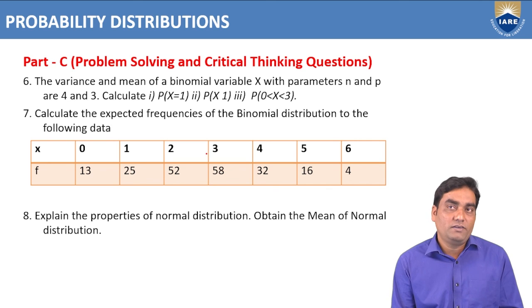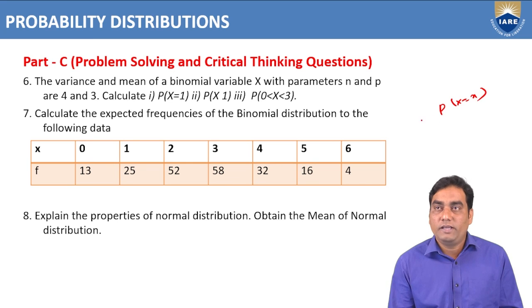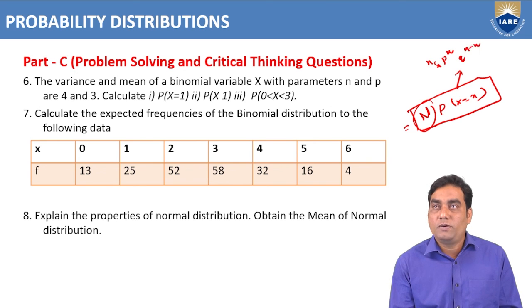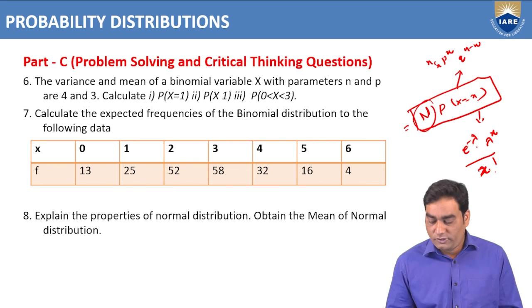What is expected frequency? See, the probability formula P of x into capital N, where capital N is the total number of outcomes. That is called expected frequency in binomial or Poisson distribution. For binomial distribution, P of x is nCx p power x q power n minus x. And for the Poisson distribution, P of x is e power minus lambda into lambda power x by x factorial.